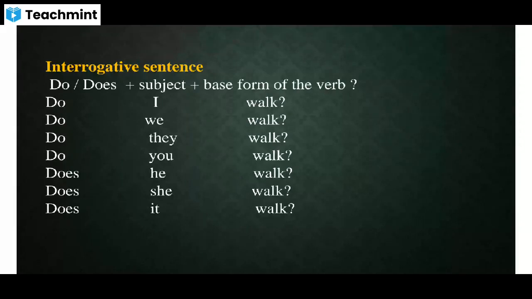If you observe, in the beginning we have added s to the base form of the verb. But if it is a question, then there is no need of adding s to the base verb. If you look at the last three sentences, you can observe there is no s added to the base form of the verb. We have simply written does he walk, does she walk, does it walk. Okay, so this is how we construct a sentence in simple present tense.